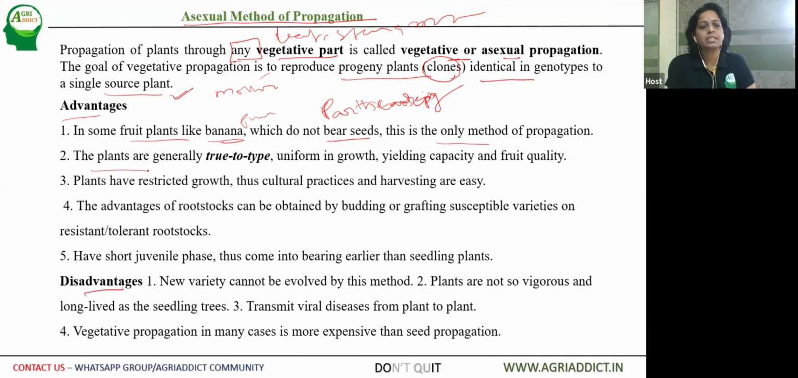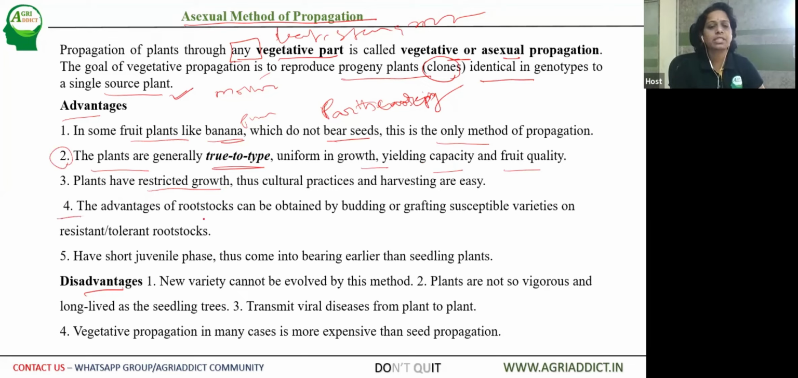Then the second advantage is plants are generally true to type. So there is no segregation of characters because we are not following seed propagation. Here any vegetative part is used for multiplication of plants because these clones are uniform in growth, yielding capacity, as well as fruit quality. This is one of the major advantages. Then plants have restricted growth. They are not so vigorous when compared to seedlings, and cultural practices are obviously easy.